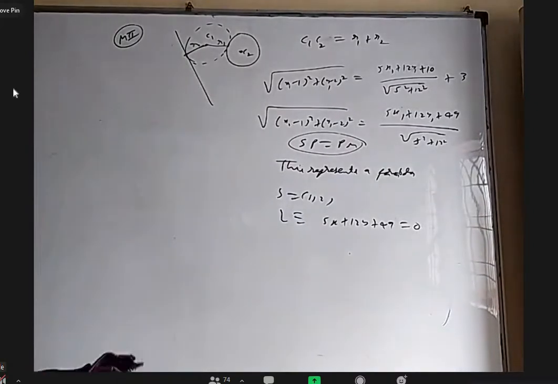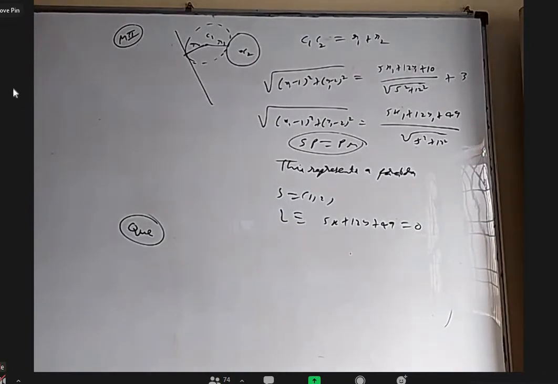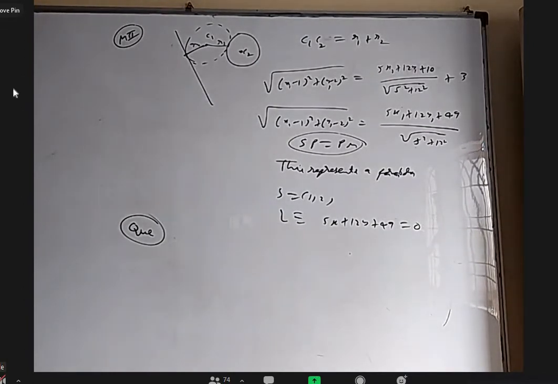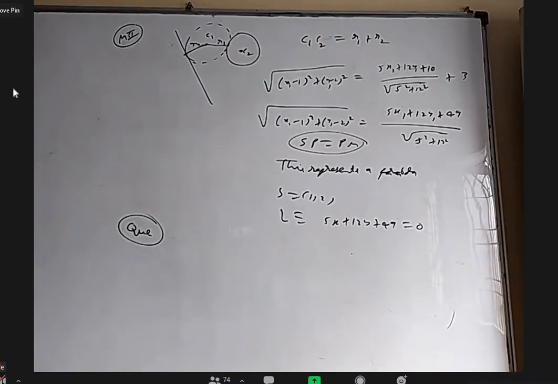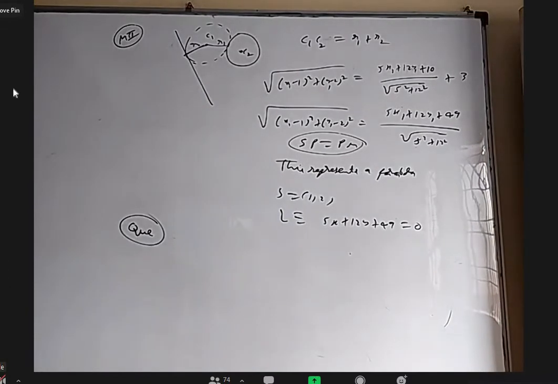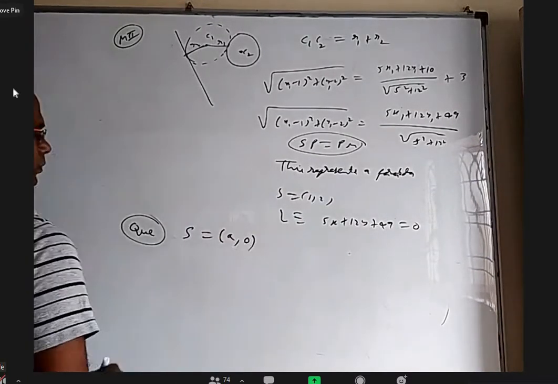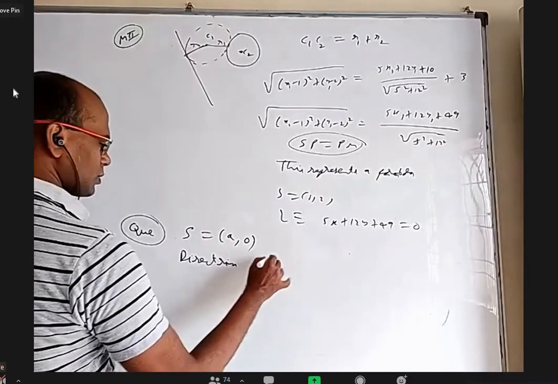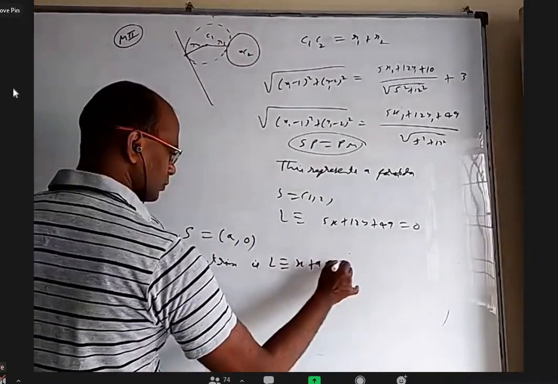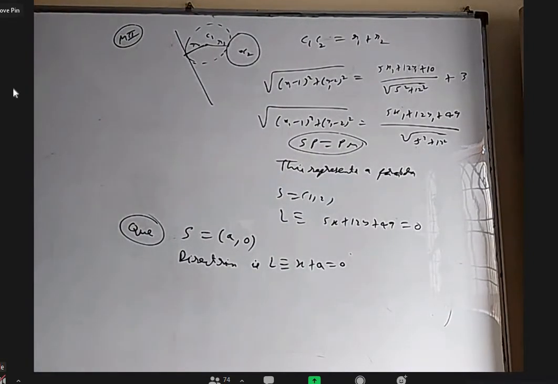Okay, next question. Find the equation of the parabola whose focus is (a, 0) and whose directrix is x plus a equal to 0. Focus is (a, 0), directrix is x plus a equal to 0.